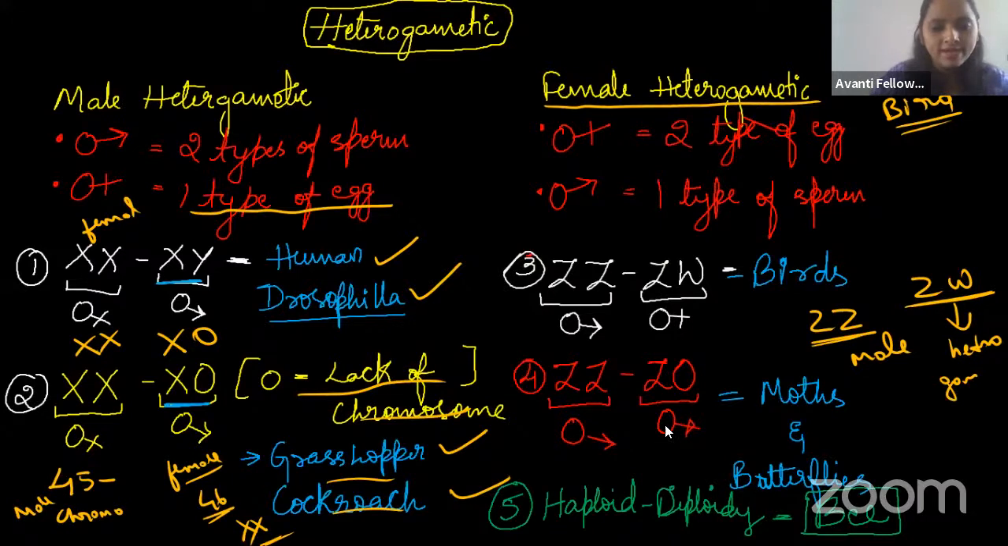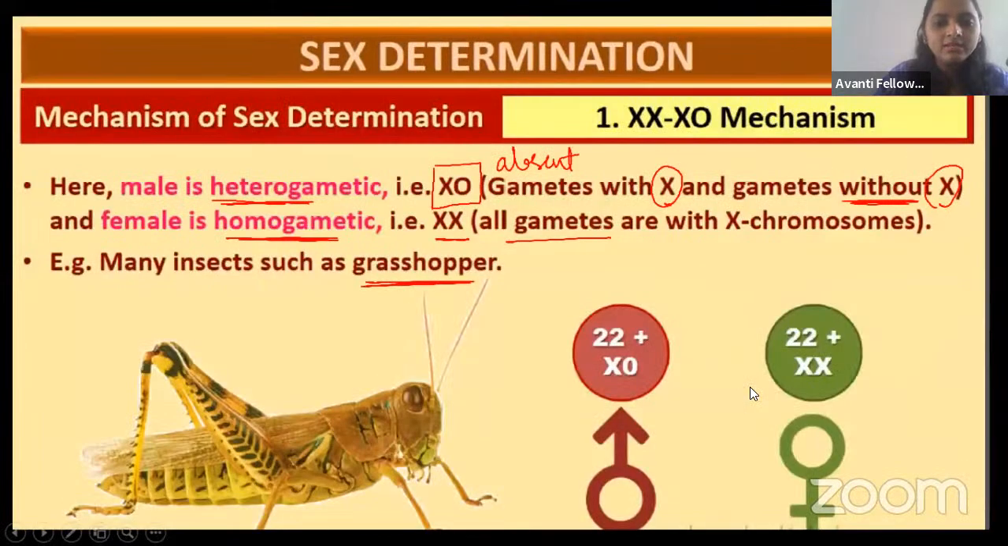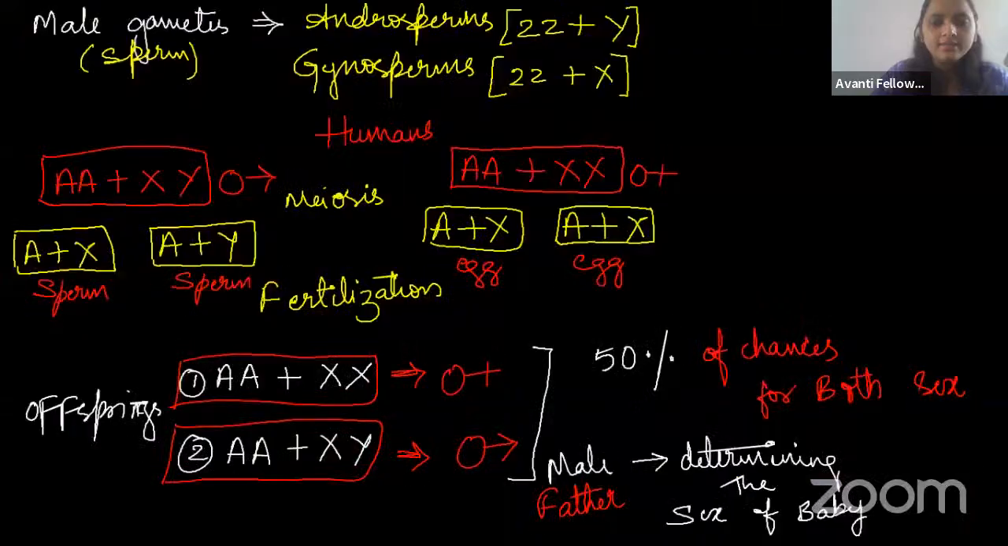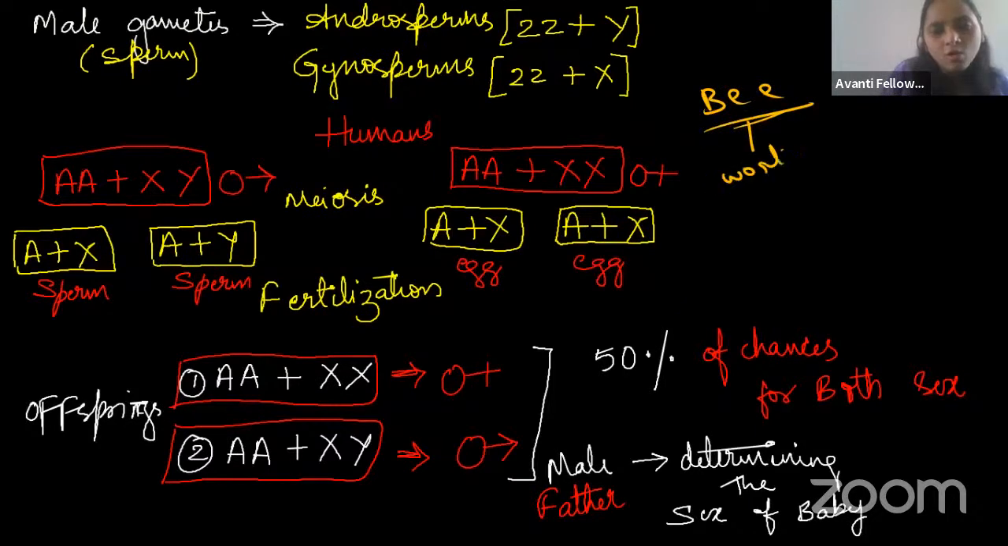Okay, guys, there is another type, that is haploid diploid. We can see haploid diploid sex determination in the bee. In the bee we can see the worker and the queen. The worker and the queen are produced by fertilization. They are diploid in nature, 2n in number.